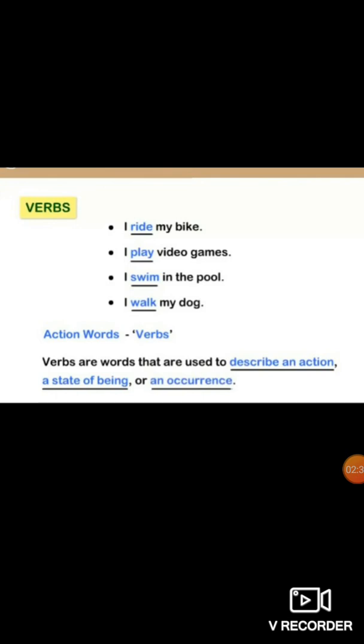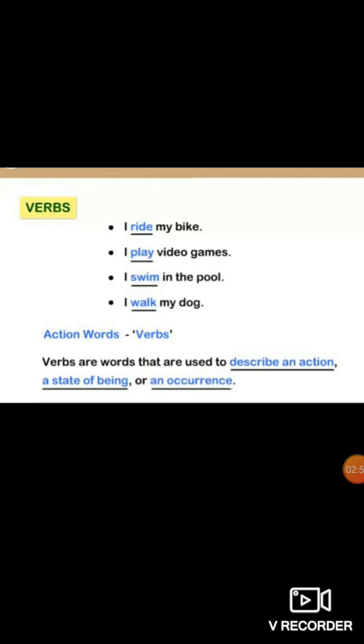Now see, I ride my bike. Here in the word ride ing is not there, but it's a verb. I play video games. I swim in the pool. I walk my dog.